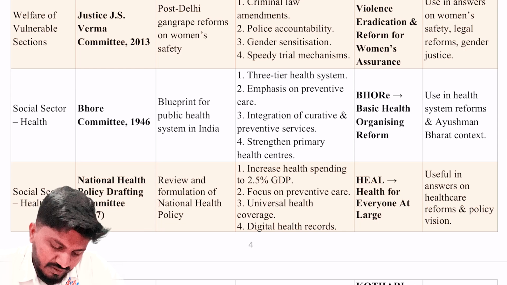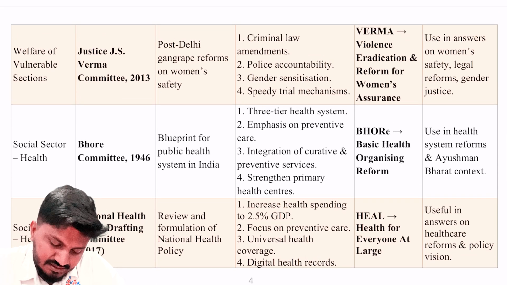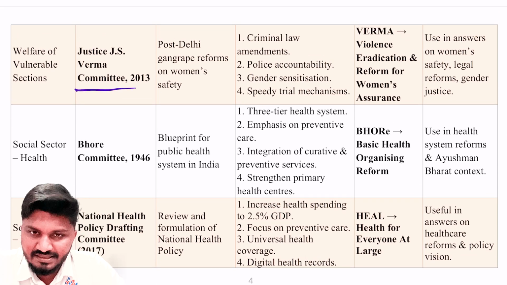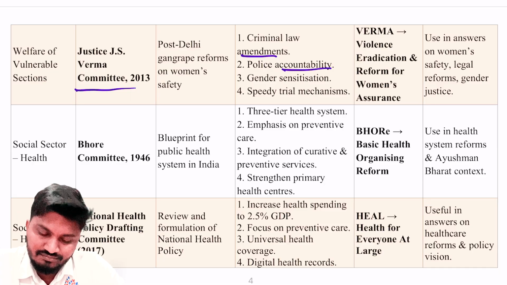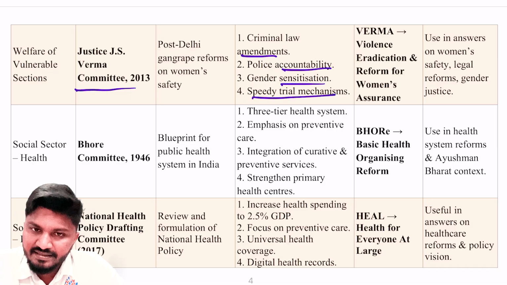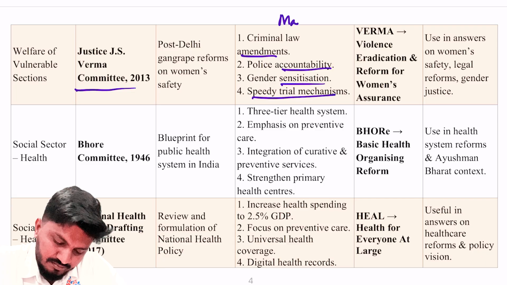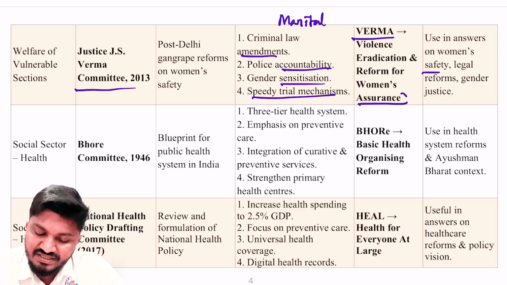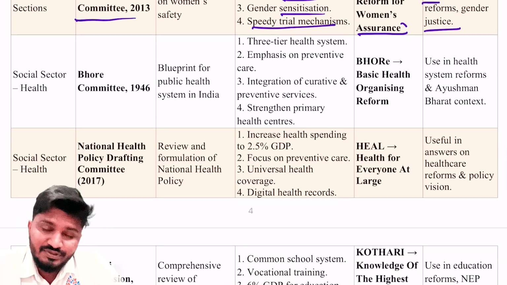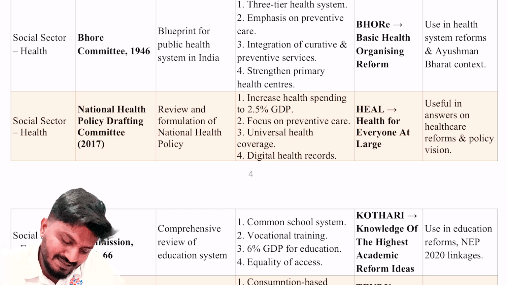Next is with welfare of vulnerable sections again. Justice J.S. Verma Committee, which we already discussed many times. This was post the 2013 Nirbhaya rape case. So criminal law amendments, police accountability, gender sensitization, speedy trial mechanism, along with marital rape. Everything was given by the Justice Verma Committee. Verma is about violence eradication and reform for women's assurance. Used in women's safety, legal reforms, and gender justice.